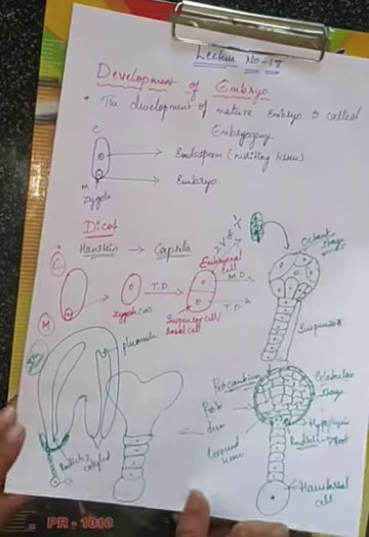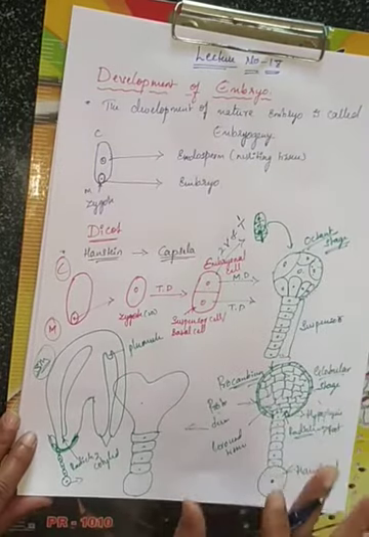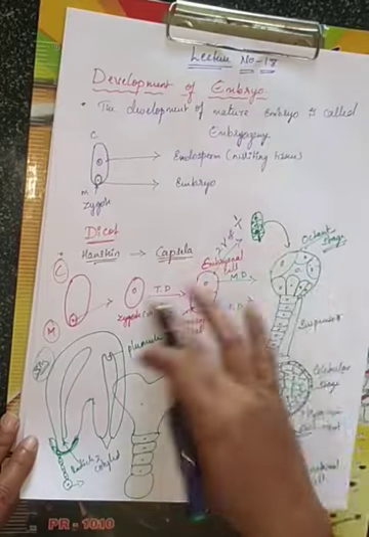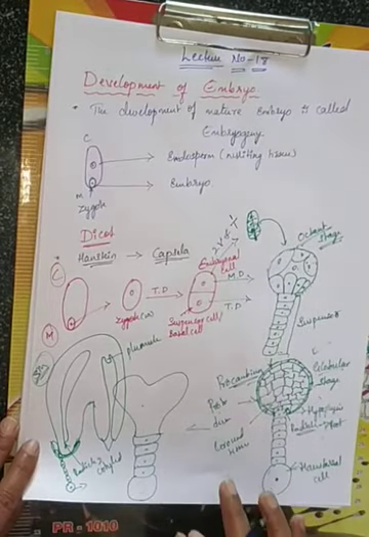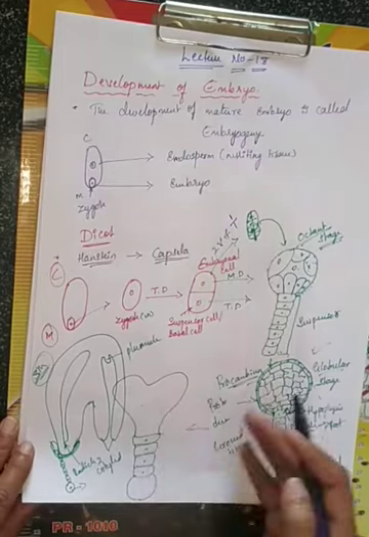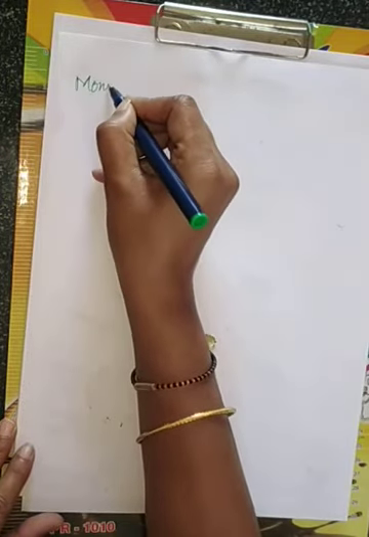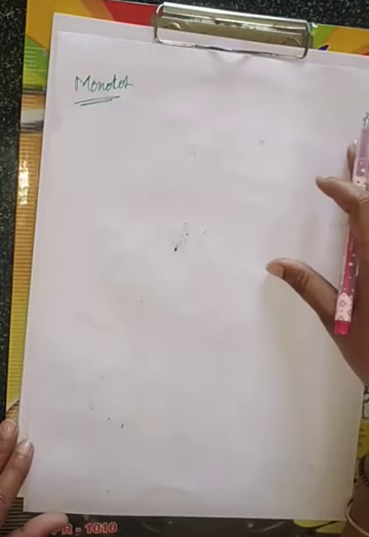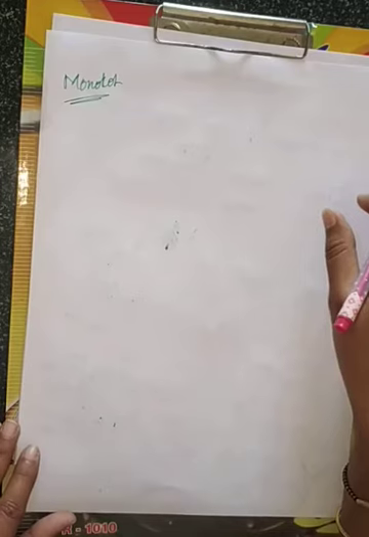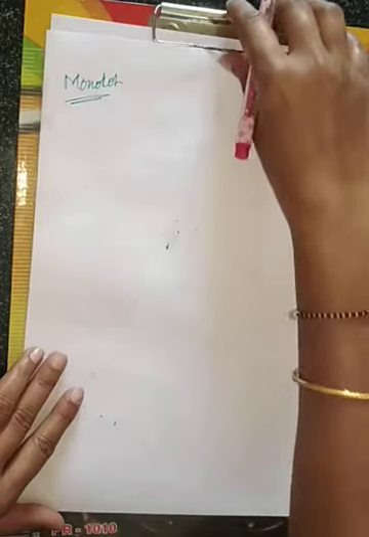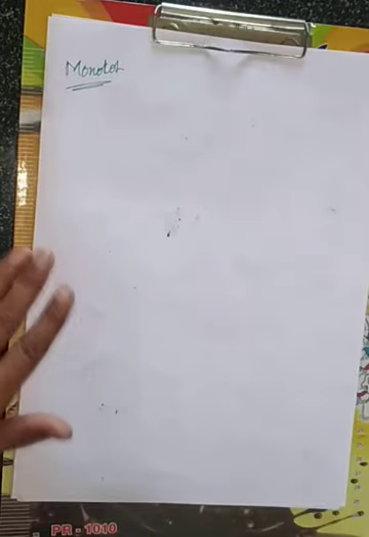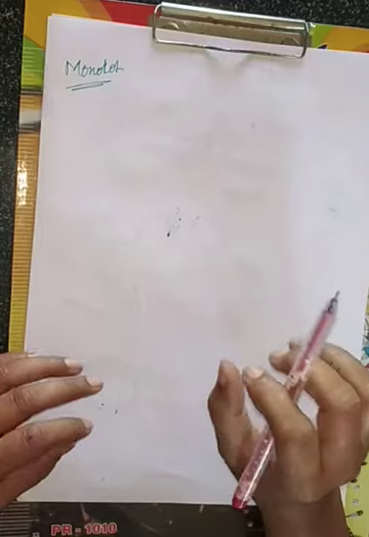There is nothing different, children, only up to globular stage it is the same. The development of embryo up to globular stage is the same in monocot also, but after globular stage it will be different. The early stage of embryo in monocot is the same as in the dicot, but later on, up to globular stage it is same, later on it will somewhat differ, because in monocot there will be only one cotyledon.